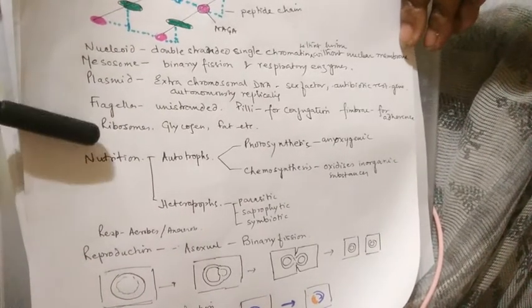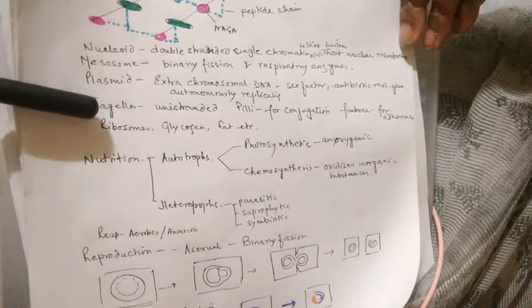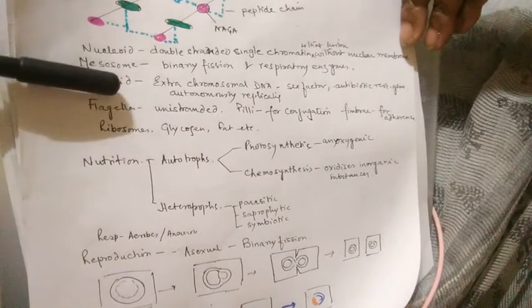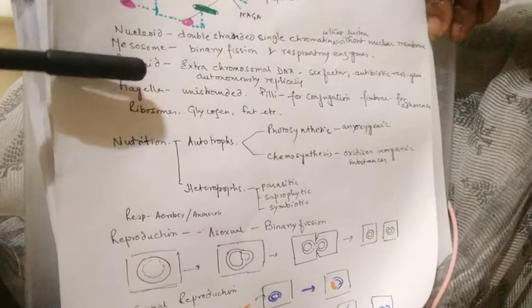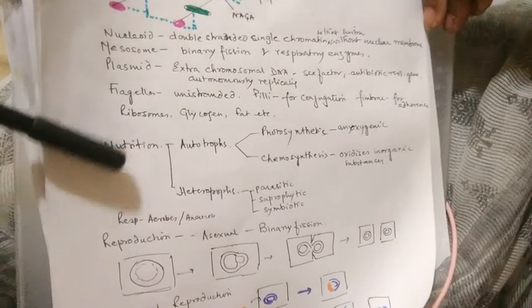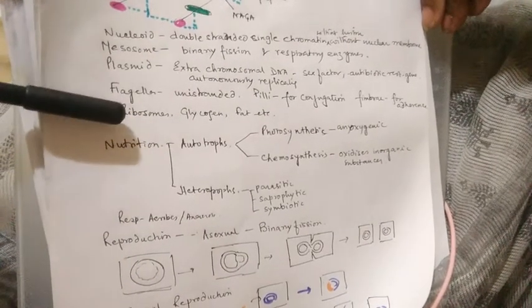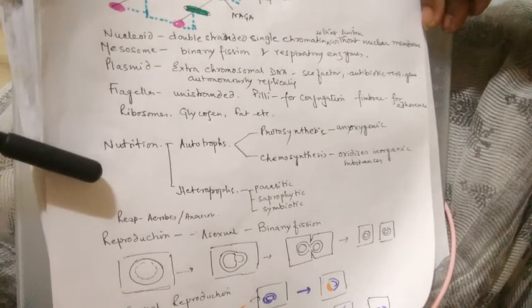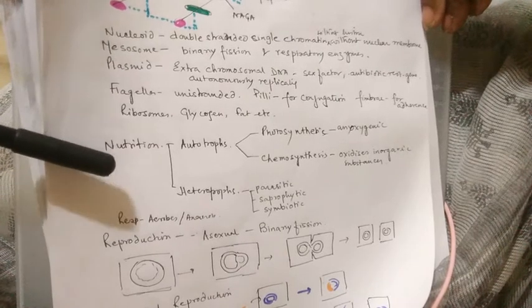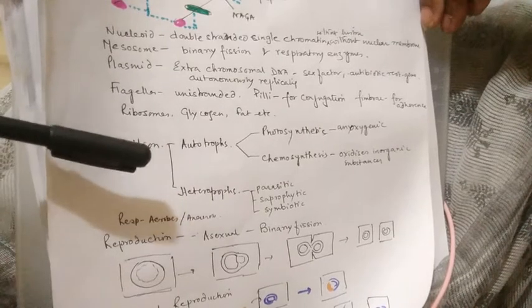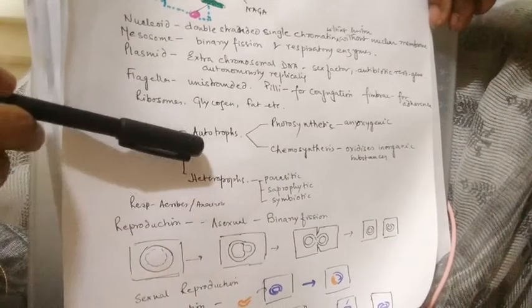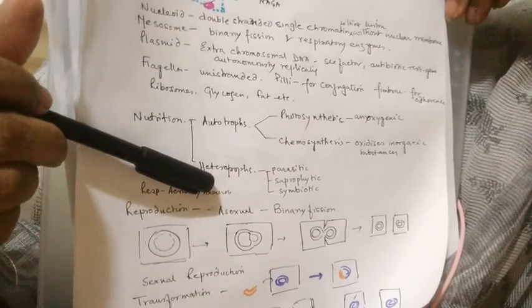You can see here, and a bit I want to tell about respiration. They may be aerobic, they may be anaerobic, they may be obligate or facultative aerobic, anaerobic. Clear? And nutrition, you can see here, there are mainly two types, autotrophic and heterotrophic.